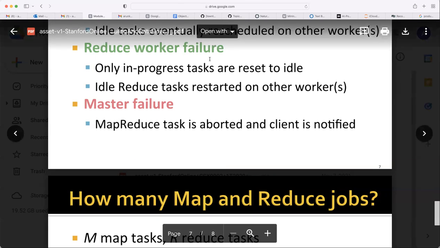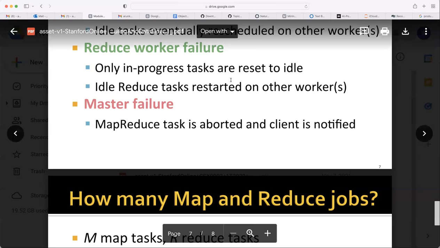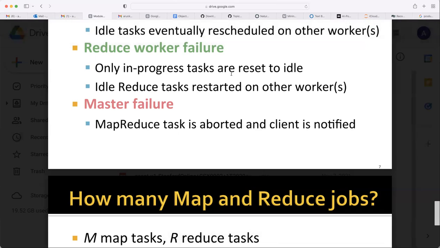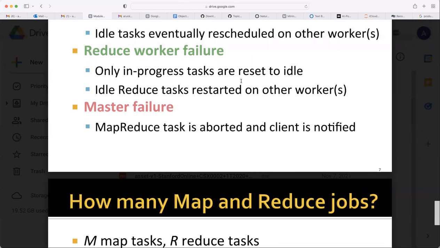So if it fails, only the in-progress reduce tasks will be reset to idle. Completed ones they won't touch. Those not started, it also won't touch. So whichever is in progress when that node fails, they are assigned to different nodes.